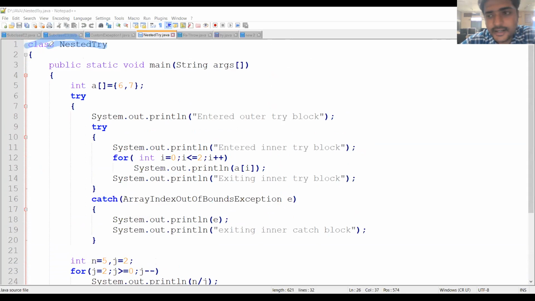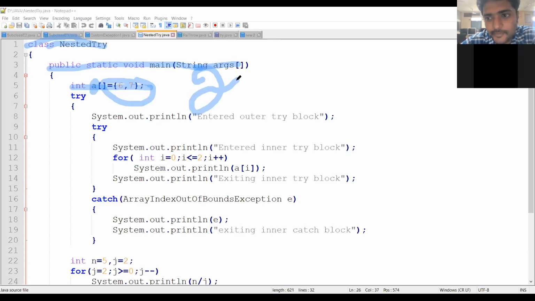Class NestedTry. This is the main class. Here I am defining the main method. Main class, main method. And then I am declaring some local array, declaring and initializing the array. Array name is A. Array elements are 6, 7. So here I am storing the 2 elements in the array A.